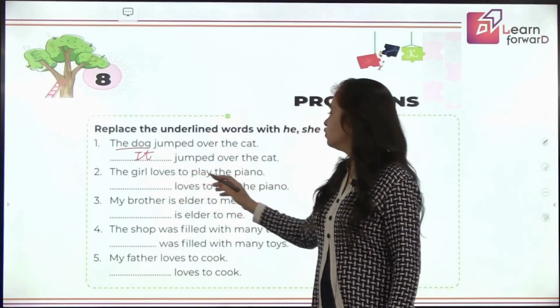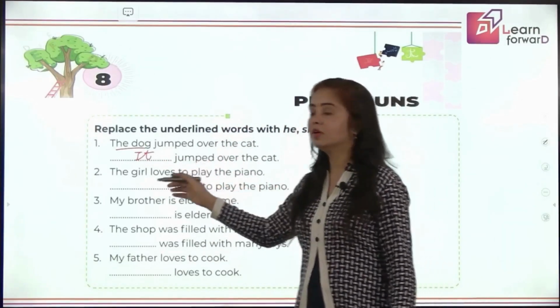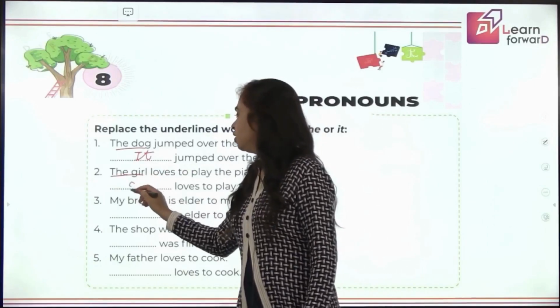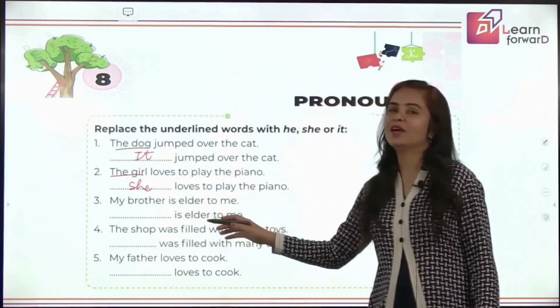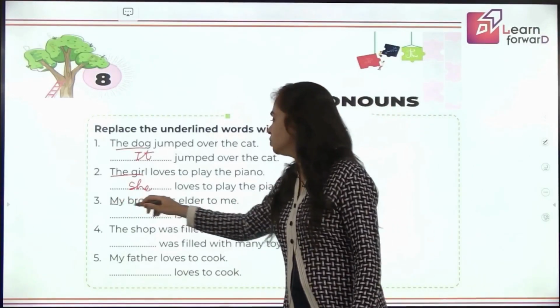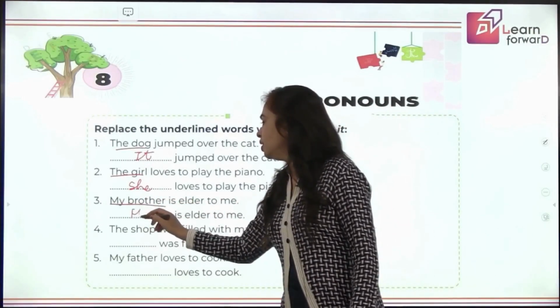The girl loves to play the piano. So for girl, what will you use here? Very good. She loves. That is the pronoun. My brother. Again, a male. So what will you use? My brother is elder to me. He is elder to me.